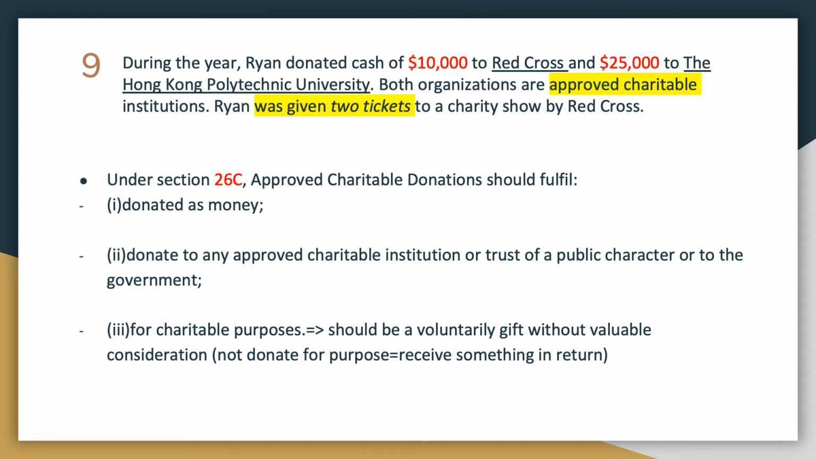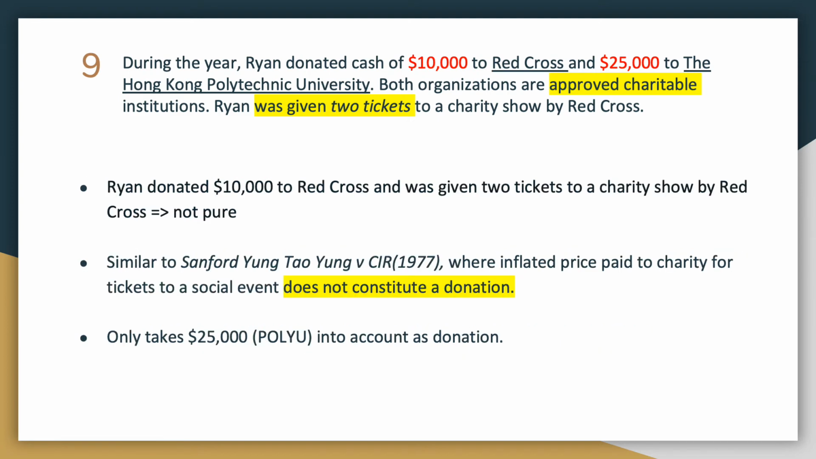Under Section 26C, approved charitable donations should fulfill the following requirements. The donation should be in the form of money and should be made to any approved charitable institution or trust of a public character, or to the government. For charitable purposes, it should be a voluntary gift without valuable consideration, which means one should not donate for a purpose and should not receive something in return. The Hong Kong Polytechnic University and Red Cross are a trust of a public character and an approved charitable institution respectively.